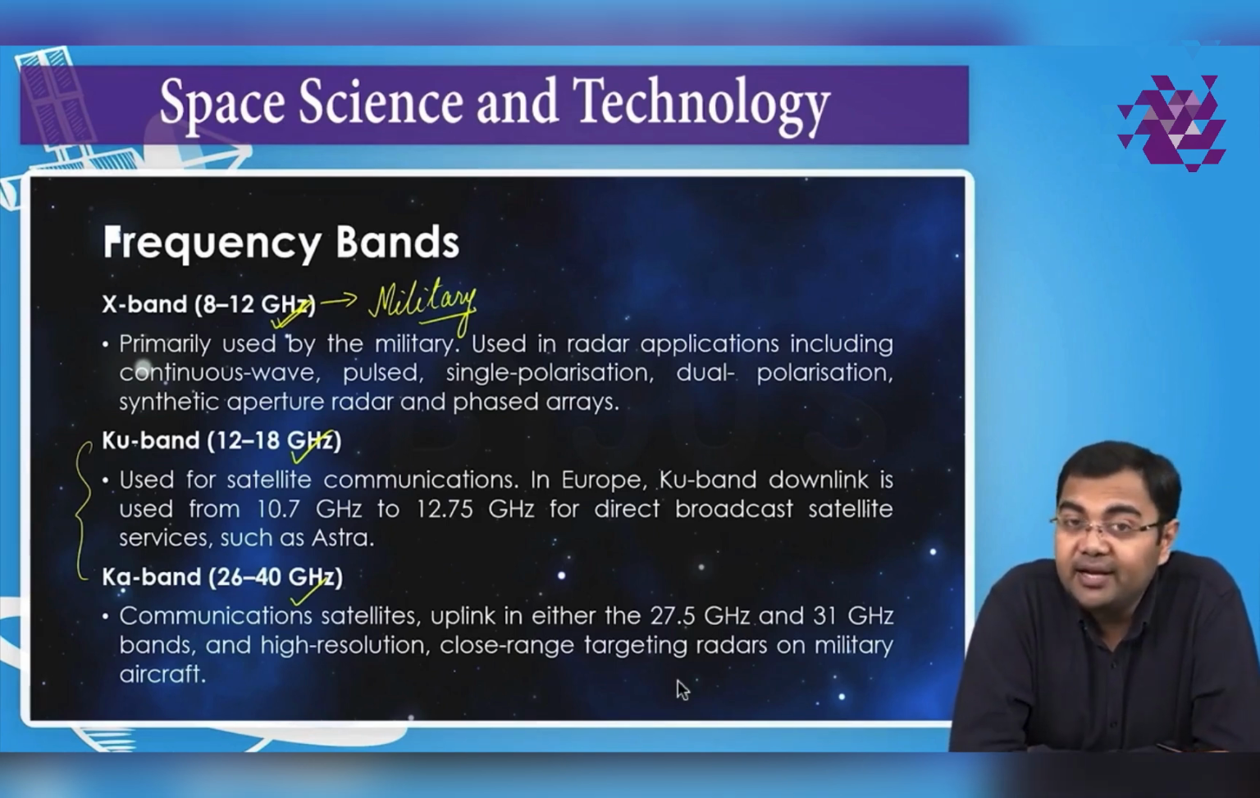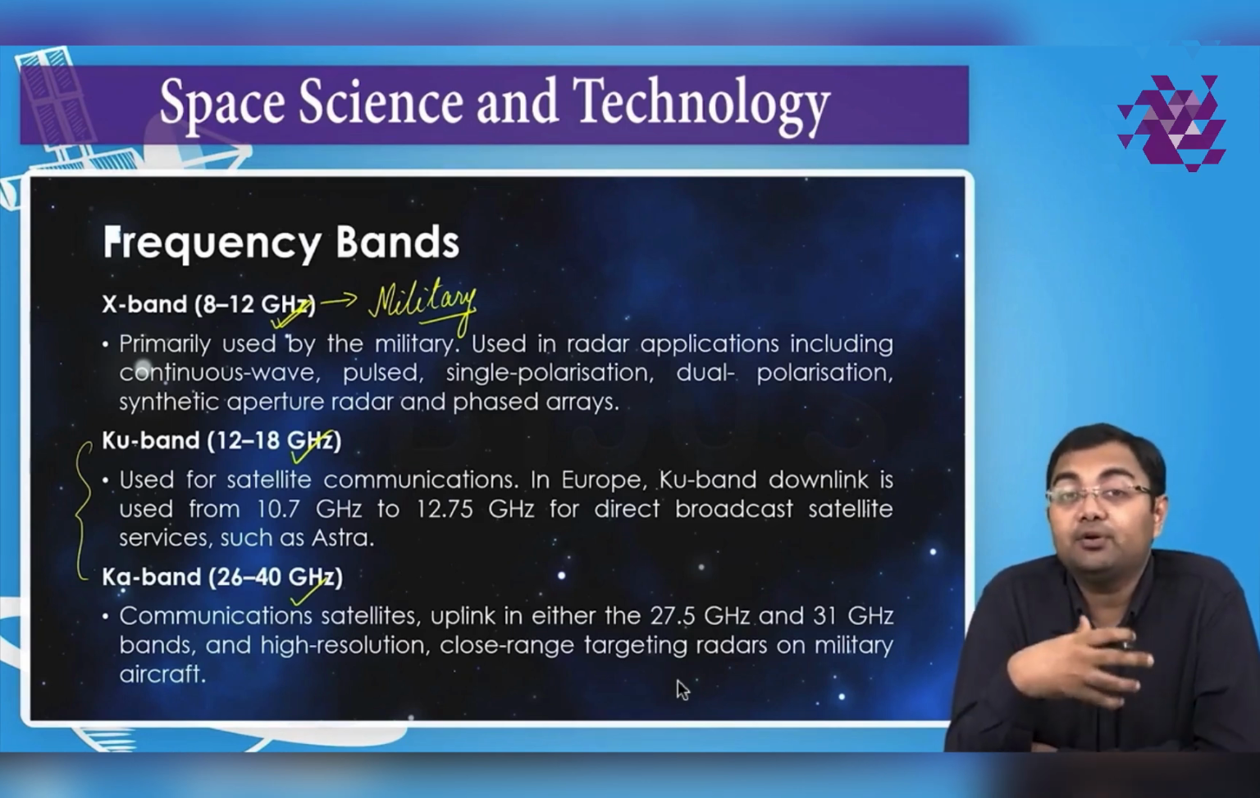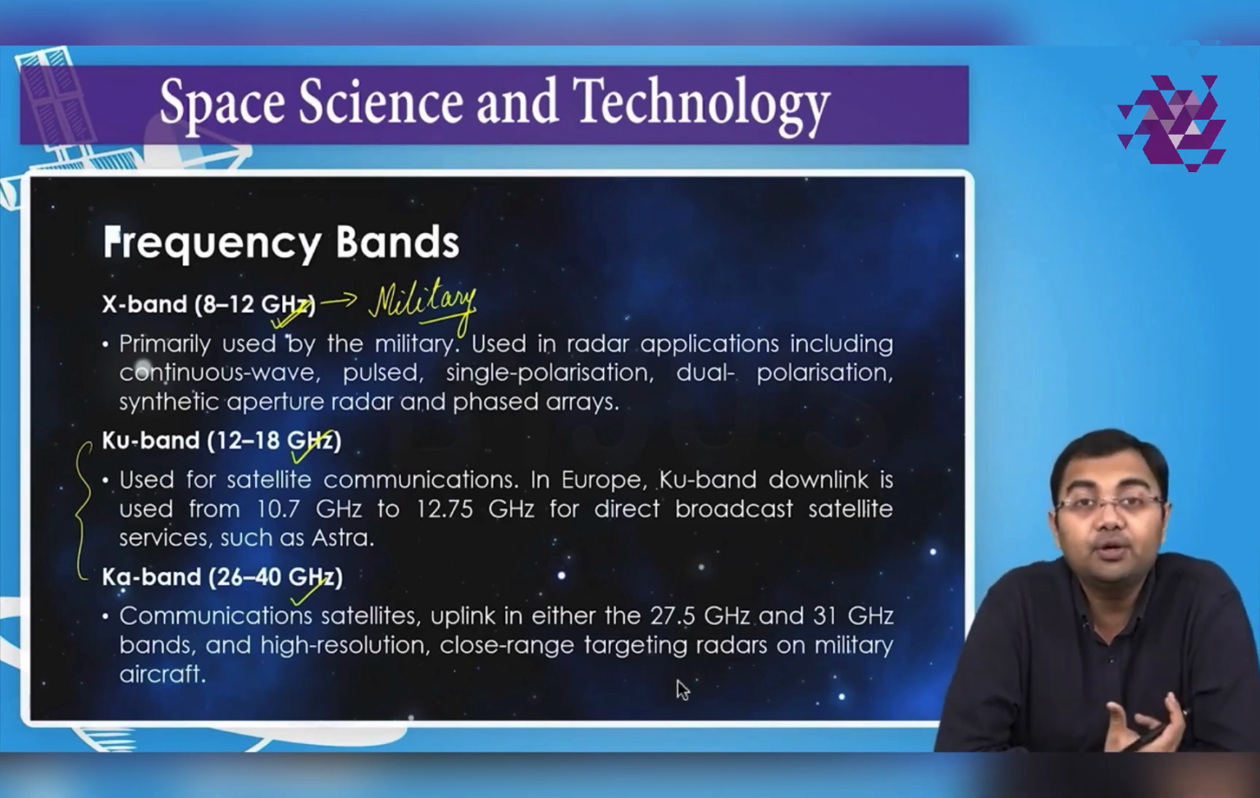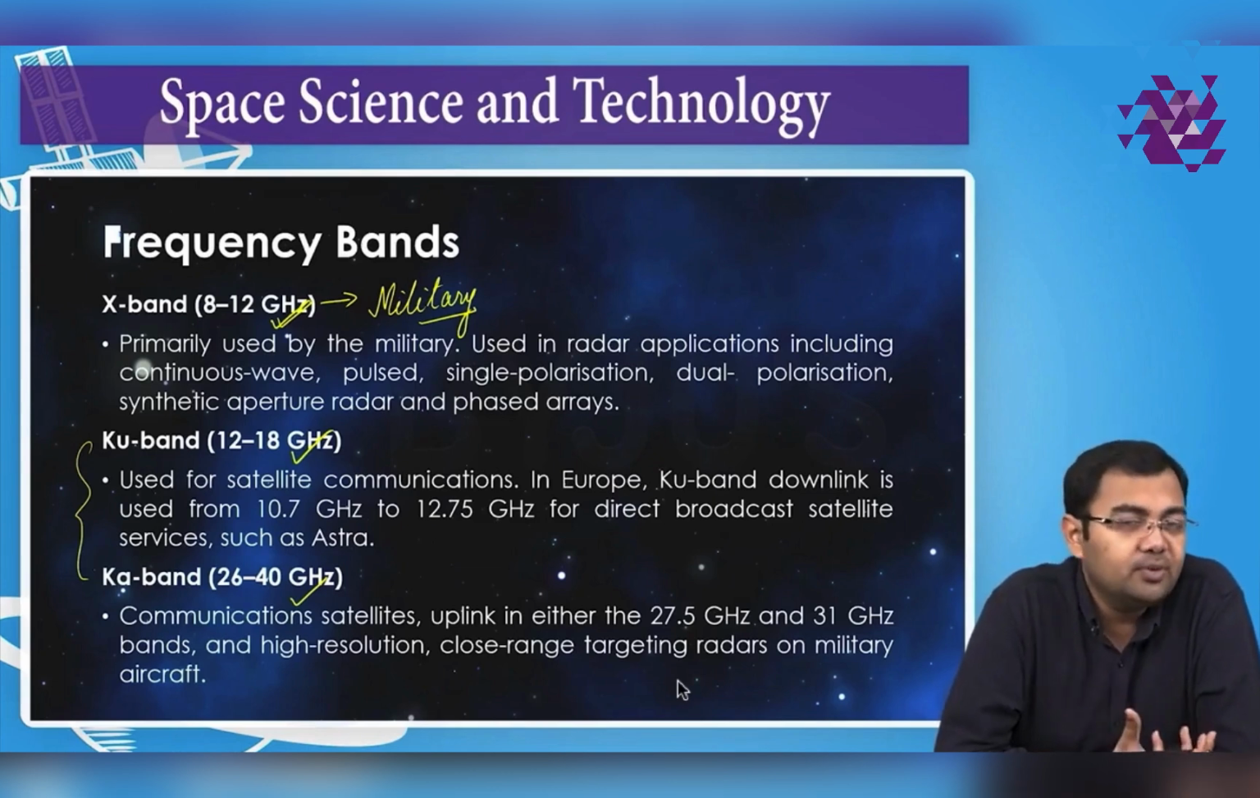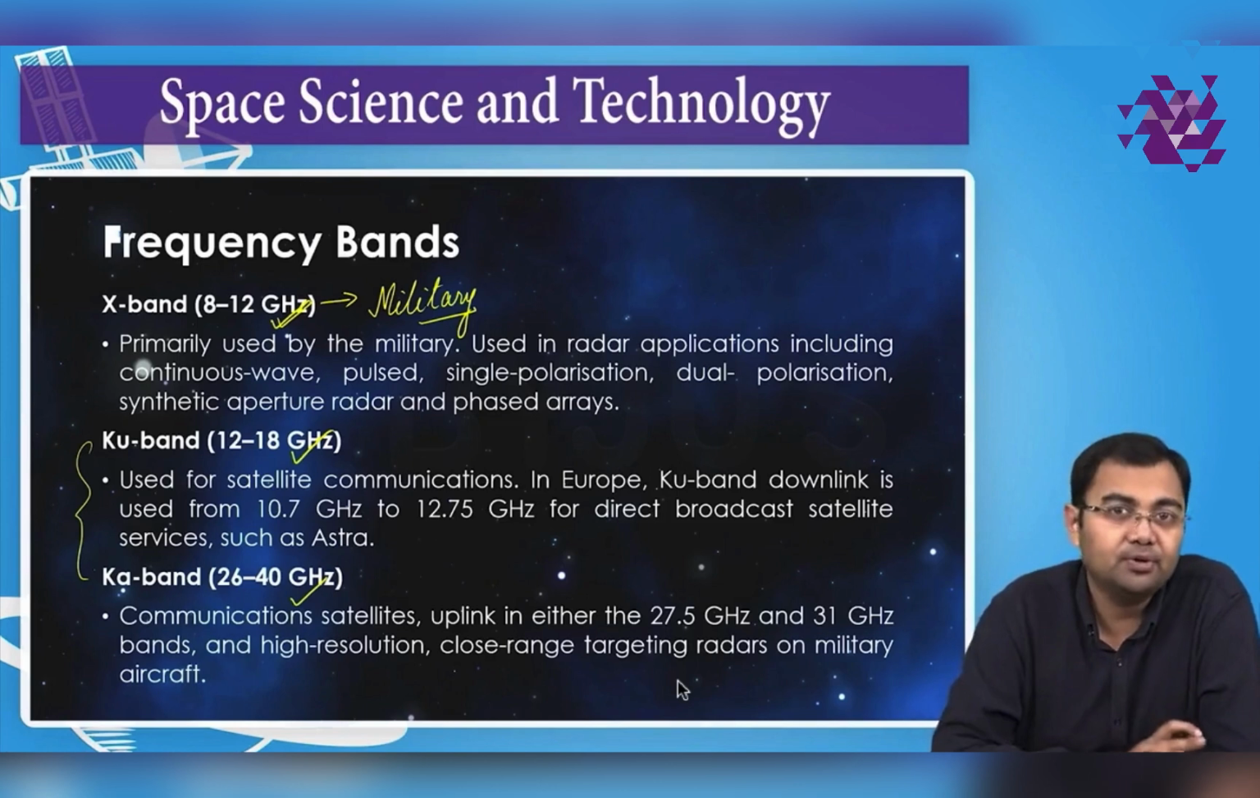Then after that, we have the KA band. KA band is used for satellite communications. At the same time, it can also be used to provide internet because it has larger frequency. It is able to transmit a higher amount of data. Similarly, it is also used for some of the military applications as well. So these are various applications of the various frequency bands that we have. We'll learn more about it when we go to the chapter of IT and communication.